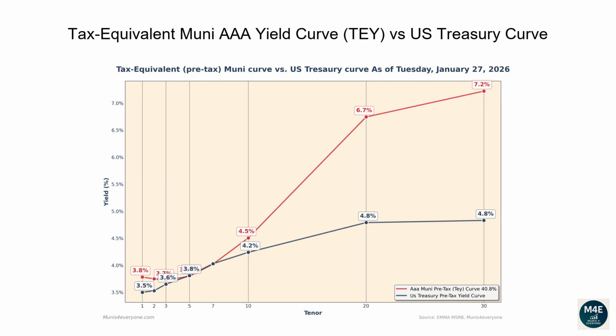Let's now go over the tax-equivalent Muni AAA yield curve versus the US Treasury Curve. The reason why investors and financial professionals care about Muni's tax-equivalent yields is to simply have the ability to compare them against US Treasury yields, which are pre-tax yields. Observing the current graph, we can see there are some parts of the tax-equivalent Muni curve currently trading above the Treasury curve. For example, if you wanted to buy a 30-year bond, a AAA Muni bond would yield 7.2% compared to a lower yield of 4.8% from a Treasury bond.